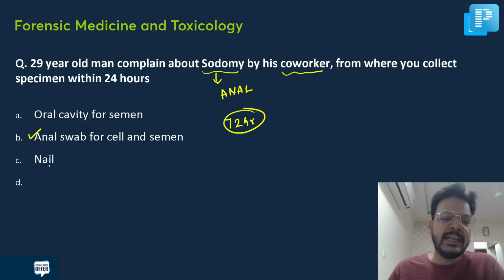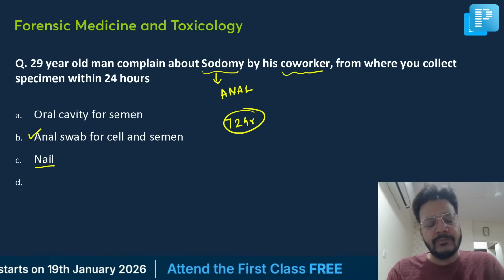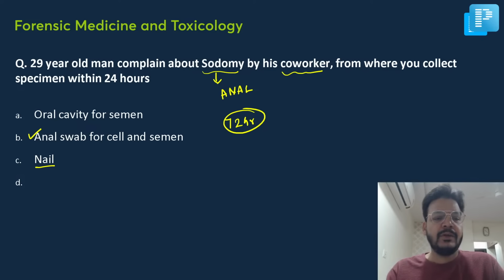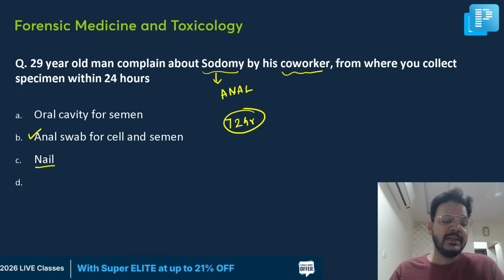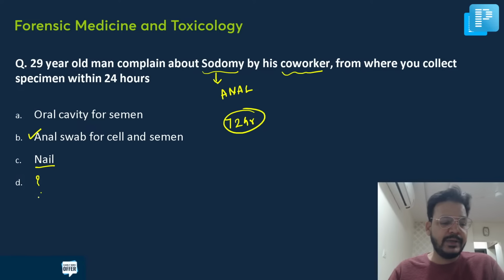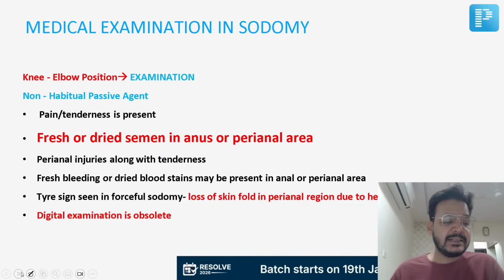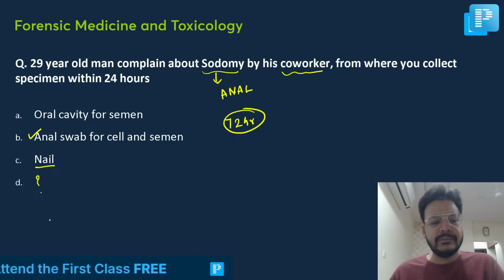Can you tell me any other option? What was the D option? Nail scraping, oral cavity for semen, anal swab for cell and semen. Anyone who can tell me the fourth option? No? Anyways, this is a very simple question. Okay, next one. This I discussed: blood serum was given. So I'm putting it as blood serum.